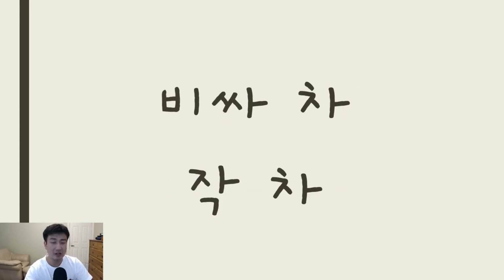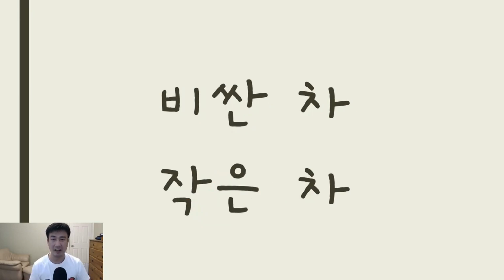Right? So now it becomes that. And then this one, we just add an n kind of thing. And this one, since we have this thing underneath, we write out the full 은. Okay, so it's going to be like that. 비싼 차 and 작은 차. And yeah, that's pretty much it.